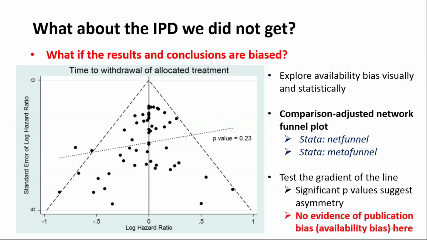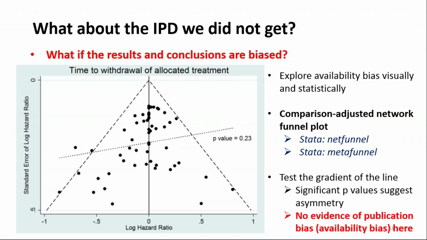So here you would consider the spread of the dots on this plot in the same way as you would for a traditional funnel plot, looking for any asymmetry, and particularly if there are any small study effects missing. And also here we have a line which is the equivalent of Egger's test in a classic funnel plot. We're testing whether the gradient of this line is different to 0, which would indicate publication bias. So a significant p-value here would suggest significant asymmetry. In other words, there may be publication bias.